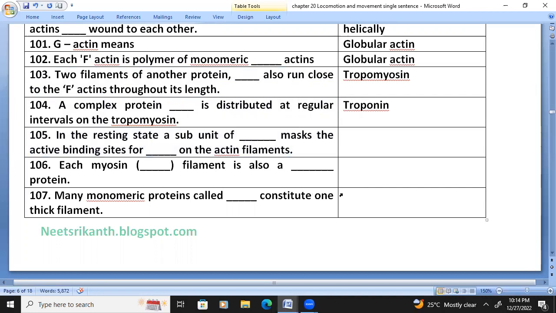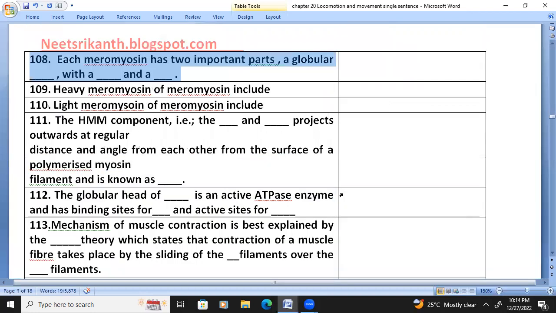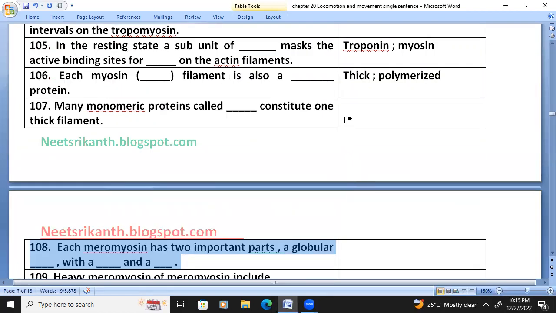In the resting state, a subunit of troponin masks the active binding sites for myosin on the actin filament. Each myosin, that means thick filament, is also a polymerized protein. Many monomeric proteins called meromyosin constitute one thick filament.